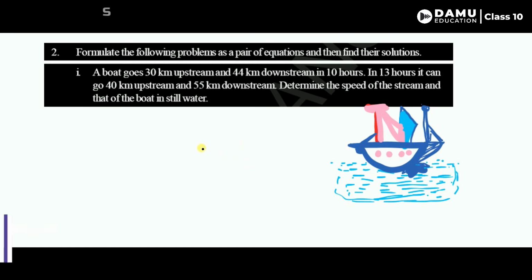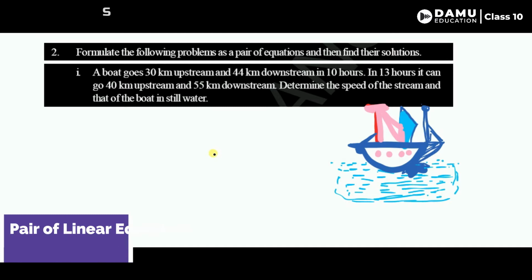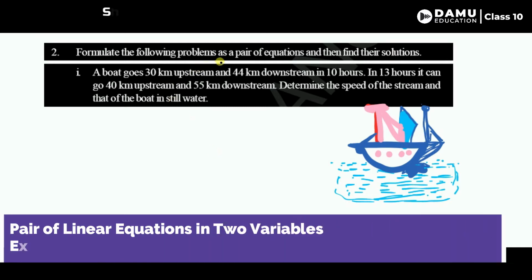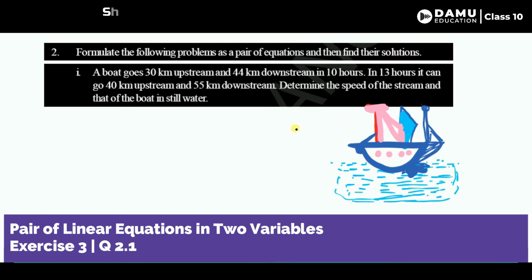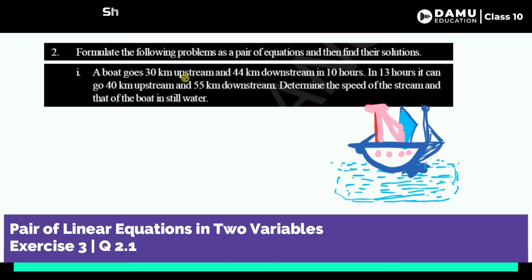So in this session, we are going to discuss our second question. First one: formulate the following problems as a pair of equations and then find their solutions. A boat goes 30 km upstream and 44 km downstream in 10 hours. In 13 hours, it can go 40 km upstream and 55 km downstream. Determine the speed of the stream and that of the boat in still water.